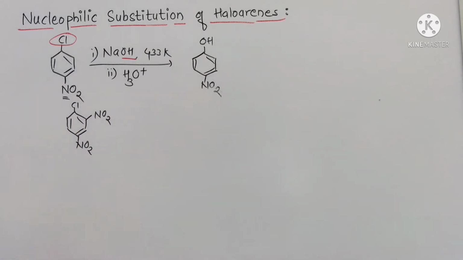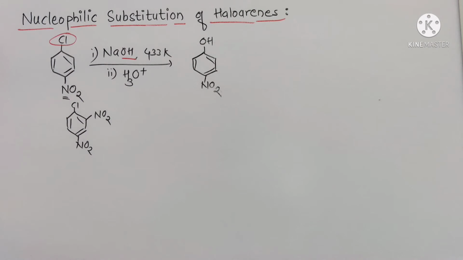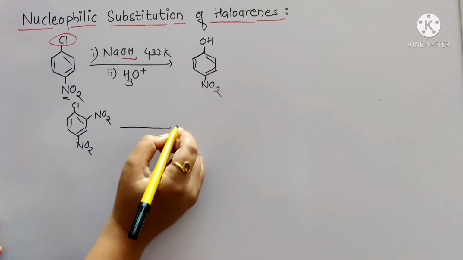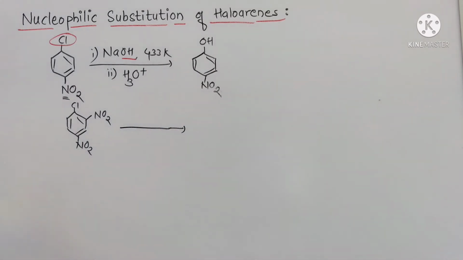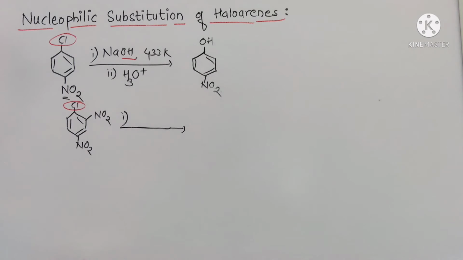See here, two activating groups are present, and these are present at the ortho and para position. Greater the number of electron withdrawing groups at ortho and para position, greater will be the reactivity. So in a similar way we will write the reaction. This chlorine gets substituted by OH. First we will write the conditions for the reaction.